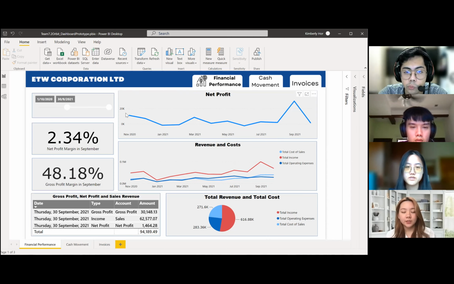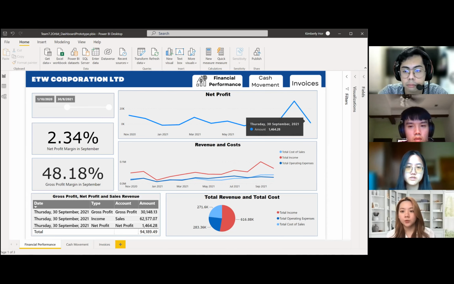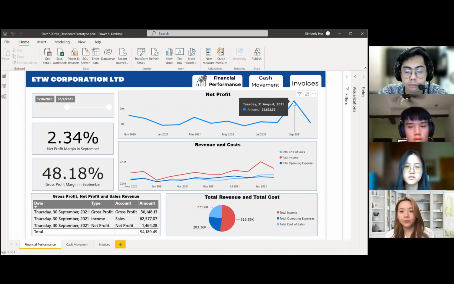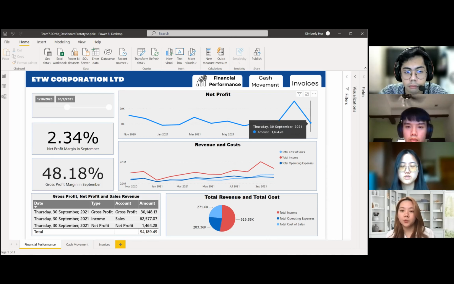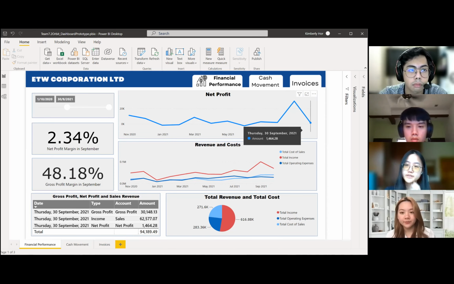If you can see, this graph is from 31st October 2020 to 30th September 2021. In August 2021, the amount of net profit they earned was 29,622. It was the peak of this time frame. However, the net profit fell in September to 1,464 ringgit and 28 cents.